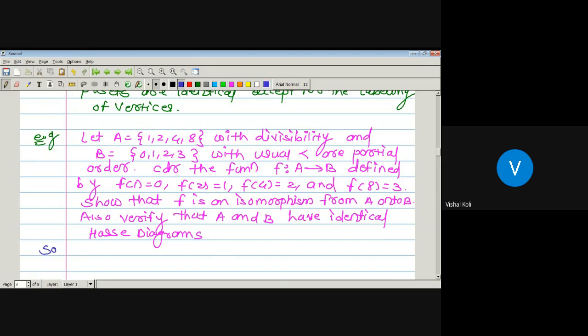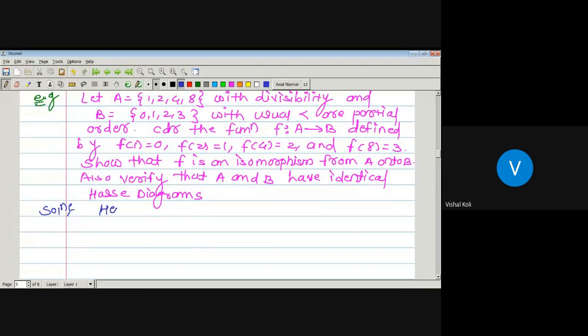Here the cardinality of both the sets will be the same. So the number of elements in A is equal to the number of elements in B, which is equal to 4. For isomorphism, we know that if A and B are two finite sets, then there exists an isomorphism from set A to set B if and only if the cardinality of both the sets is the same.